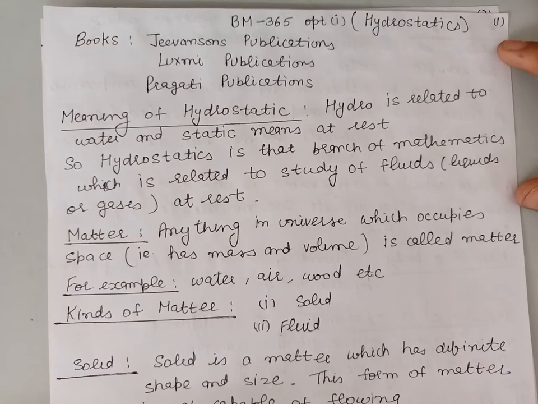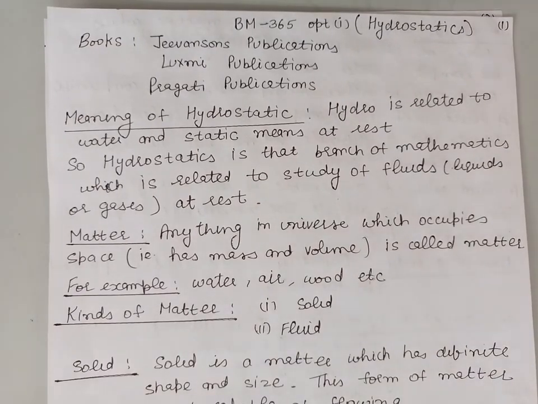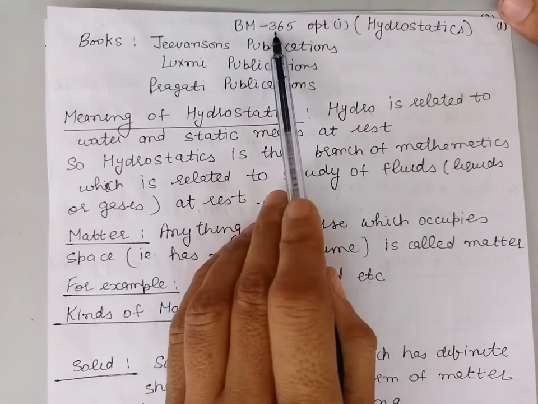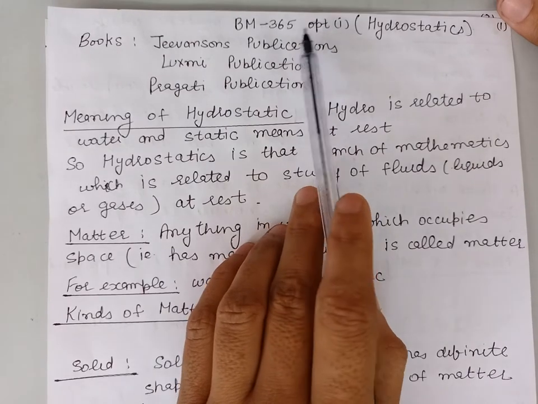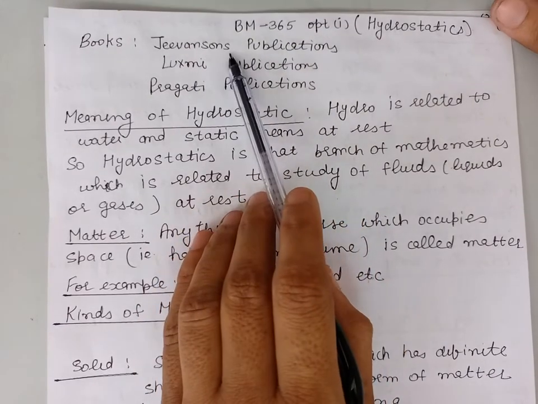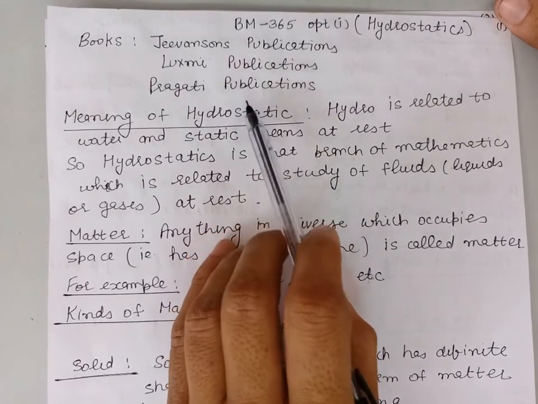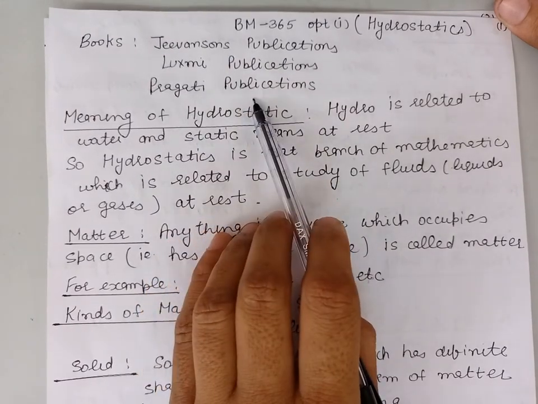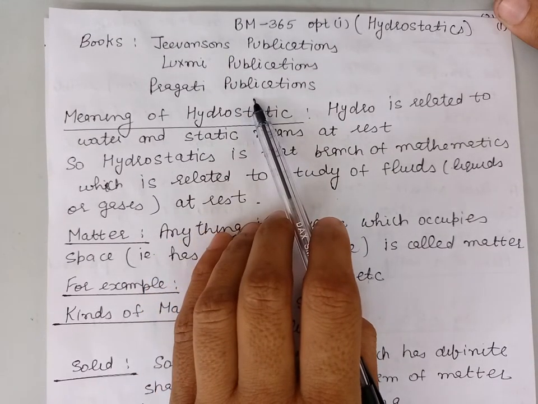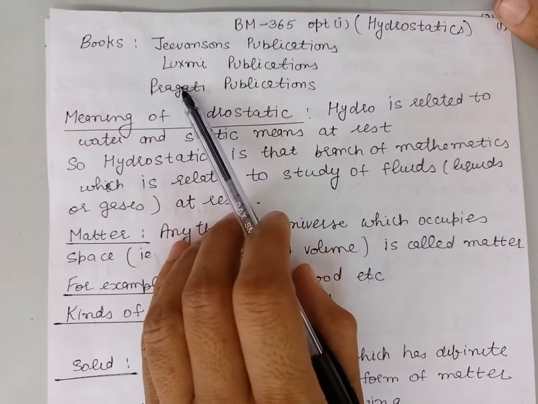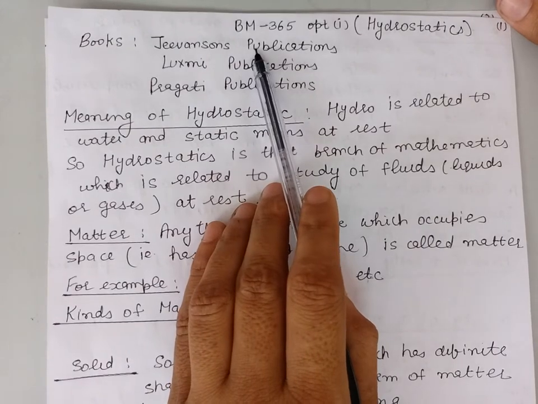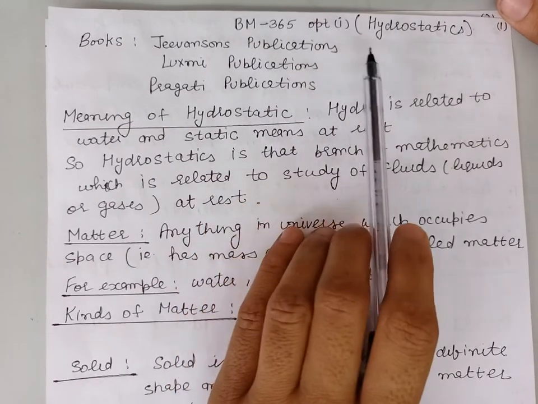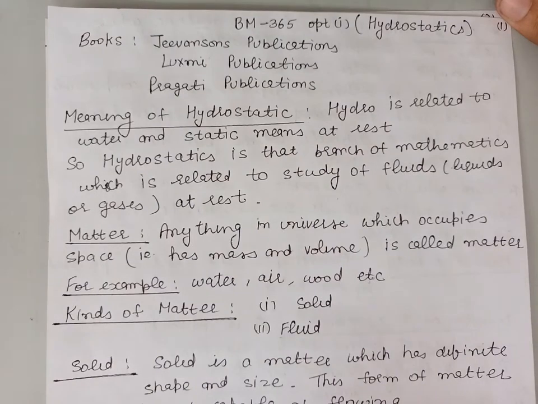Good morning, students. Your optional paper in this semester is hydrostatics, which is the paper BM 365, option number 1. I will use the books from Jeevan Sons Publications, Lakshmi Publications, and Pragati Publications. You can do the examples from all three books, and the articles I will cover from the Jeevan Sons Publications. So today we will discuss the basic concepts related to hydrostatics.